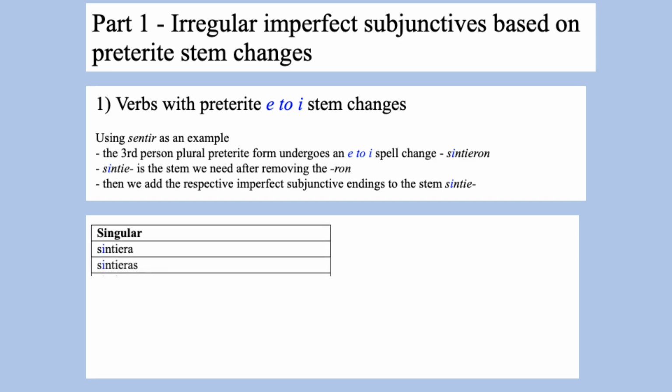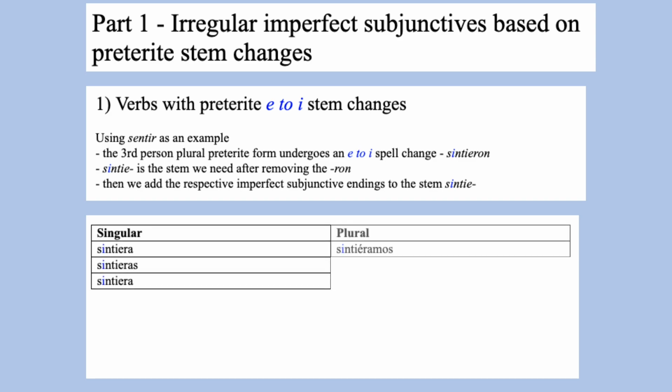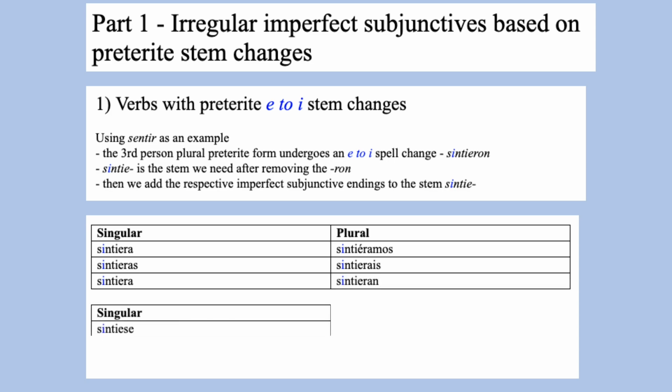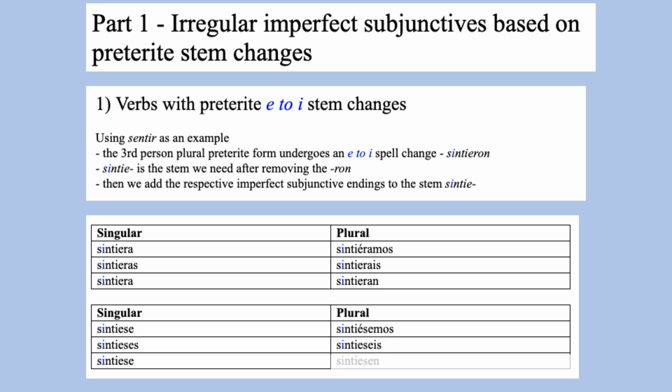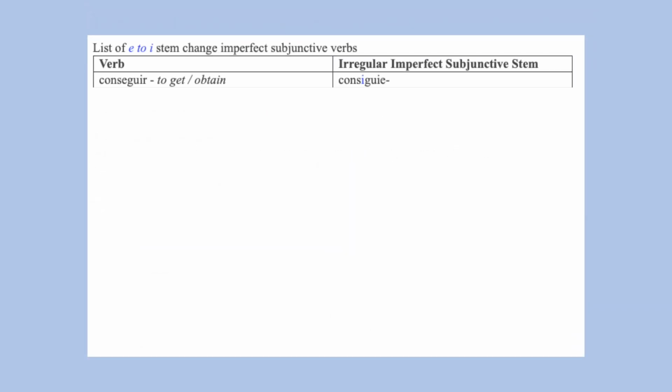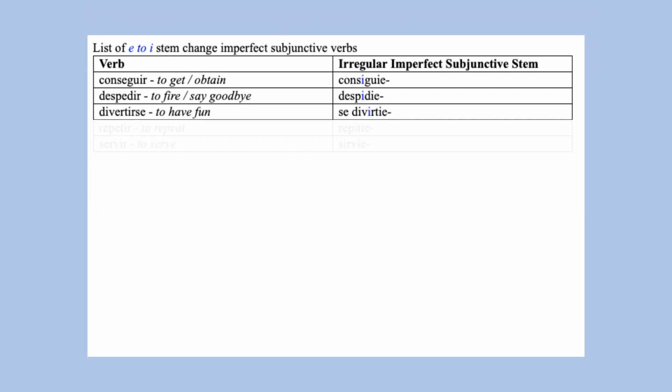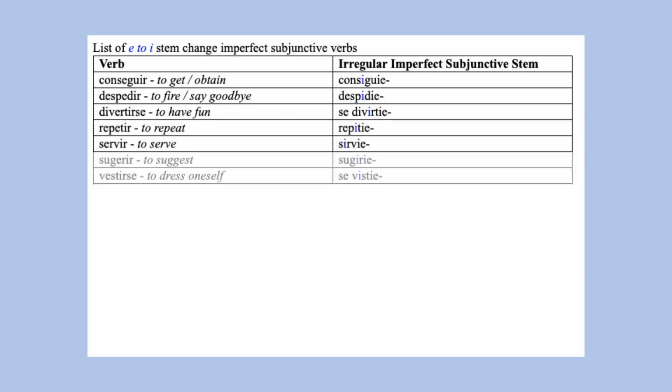Sintiera, sintieras, sintiera, sintiéramos, sintierais, sintieran. Sintiese, sintieses, sintiese, sintiésemos, sintieseis, sintiesen. These verbs also have an E to I stem change in their imperfect subjunctive stems.